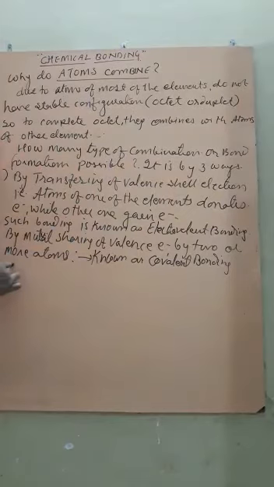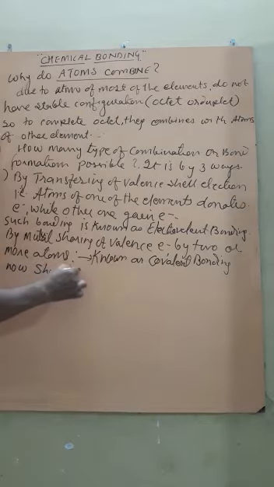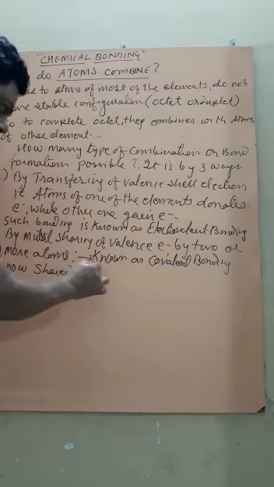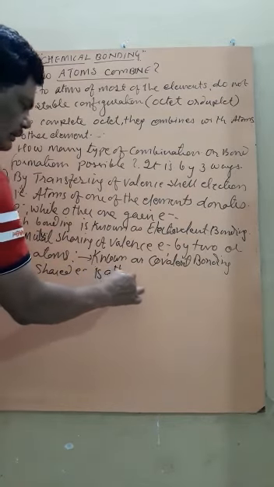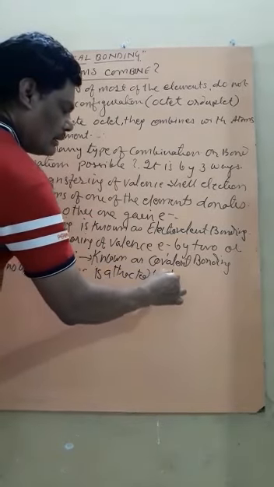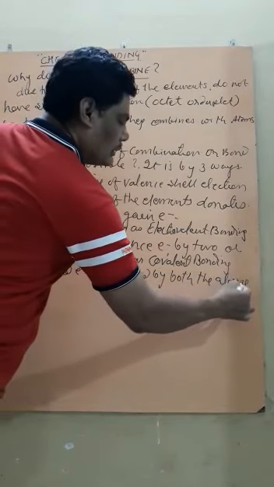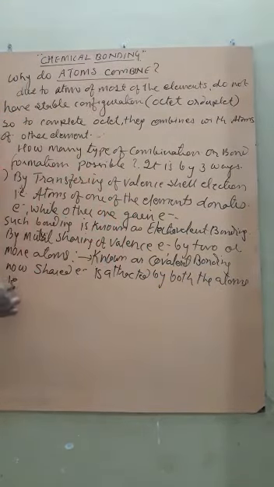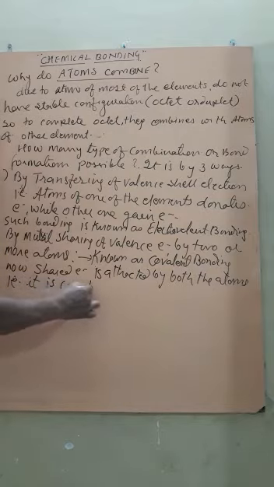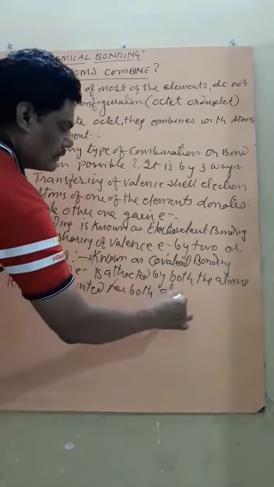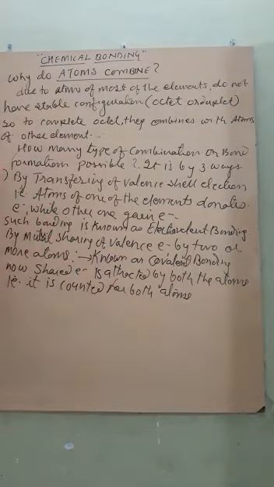Now, the shared electron is attracted by all the atoms, that is, it is counted for all atoms. Are you getting it? And one more type of bonding is there.